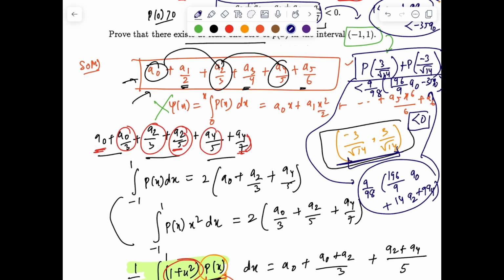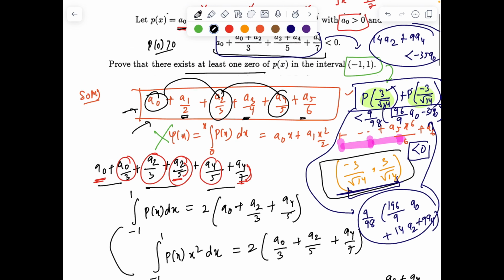So now if the sum of the values of the function at the two points is negative, one of them must be negative. So at least one of the values at 3 by root 14 and minus 3 by root 14 must be negative. Since p(0) is positive, we conclude that at least one of the intervals, minus 3 over root 14 to 0 or 0 to 3 over root 14, contains at least 1 zero of p(x), which completes the proof. Okay, so the second observation is also nice. I hope you have enjoyed the problem.